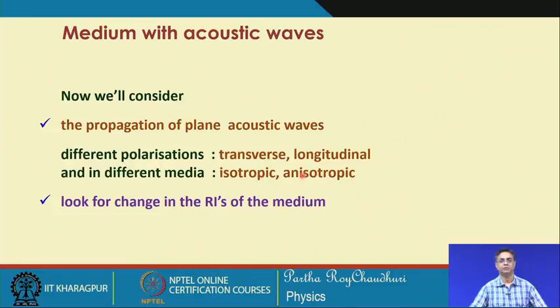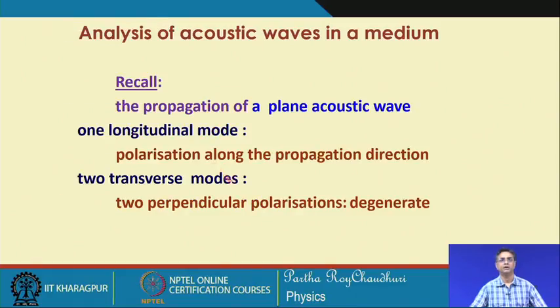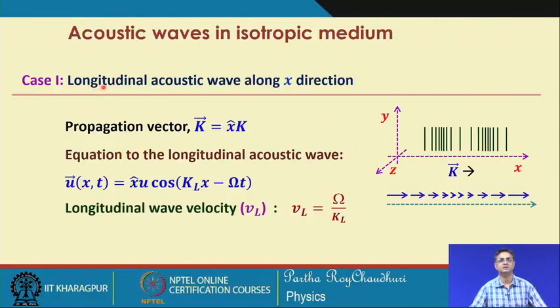Whereas in the case of anisotropic, the direction of the propagation of acoustic wave with respect to the medium principal axis will change and can give you freedom of having different effects on the refractive indices. We will look for the change in refractive indices in the medium. In order to do that, let us first recall that for the longitudinal mode you have polarization along the direction of propagation, and for the transverse modes you have 2 perpendicular polarizations which are degenerate, and we have seen it very clearly. Let us consider the case of longitudinal acoustic wave which is propagating along x direction.